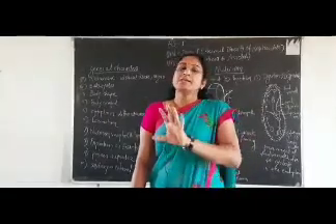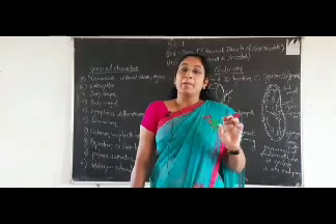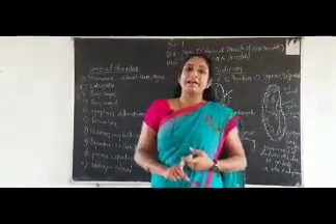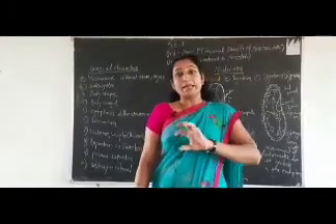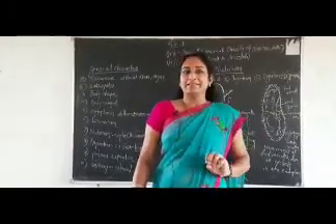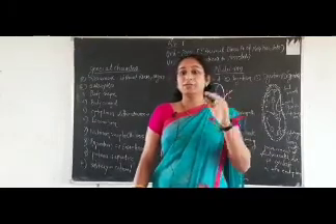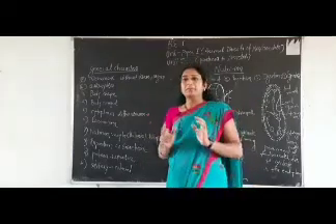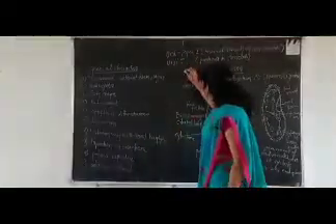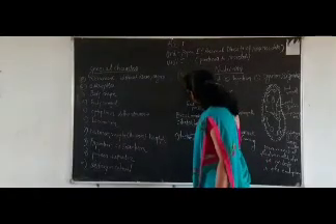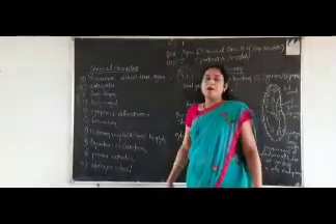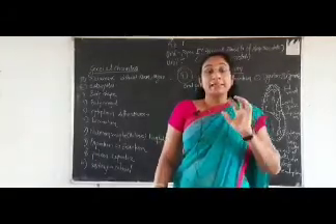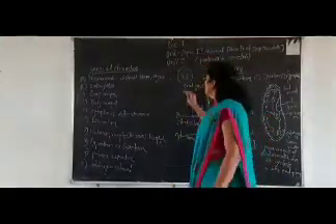Some cells are prokaryotic and some are eukaryotic. But what is the difference between eukaryotic and prokaryotic? Eukaryotic means it is a type of cell. But what type of cell? If the genetic material, it includes the DNA or it includes the RNA also. Then if the genetic material is bounded by the nuclear envelope, which is also called a nuclear membrane, then that type of cell is called a eukaryotic cell.